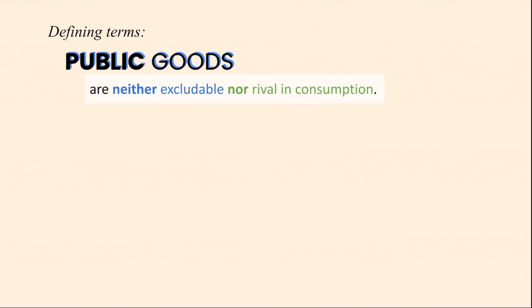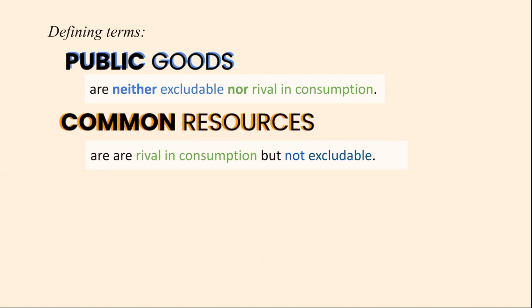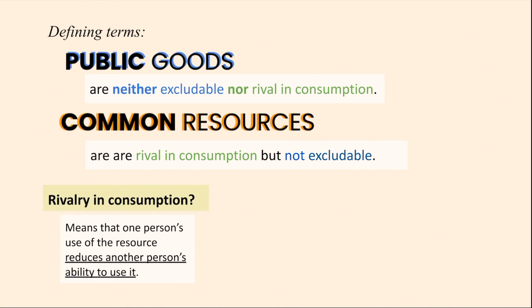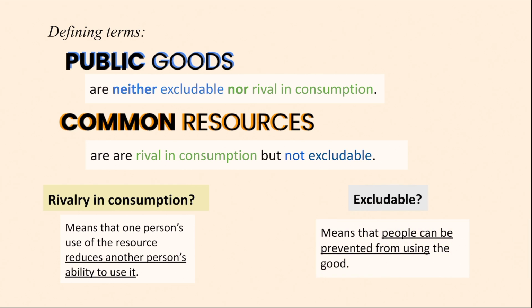Public goods are neither excludable nor rival in consumption, whereas common resources are rival in consumption but not excludable. Both are available free to the public. But what does this mean? Rival in consumption means that one person's use of the resource reduces another person's ability to use it. The term excludable entails that people can be prevented from using the good.